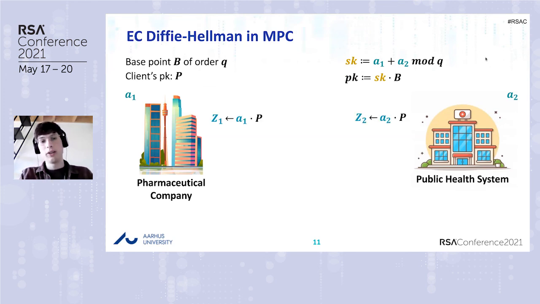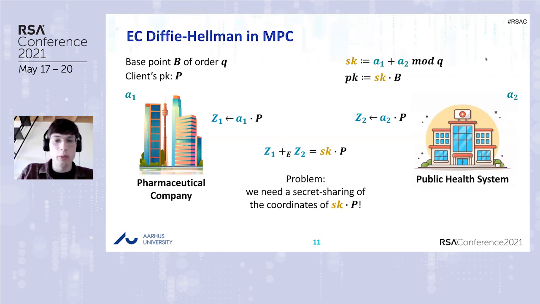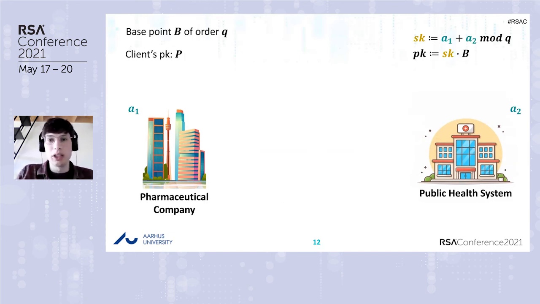So we can try to do the following. The company sets Z1 to A1 times B, and the public health system sets Z2 to A2 times B. And we can understand that this is kind of what we want, because Z1 plus Z2 over the elliptic curve is exactly SK times B, the point output by Diffie-Hellman. However, there is a little problem, because what we want is a secret sharing of the coordinates of this point. And it is not so clear how to derive it from a secret sharing of this type. So we have to do something a little bit different.